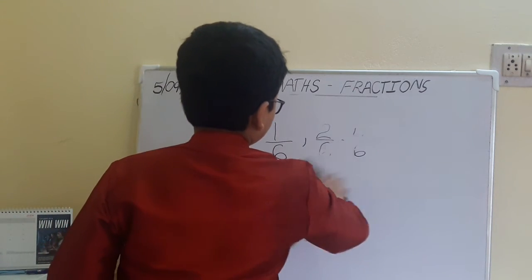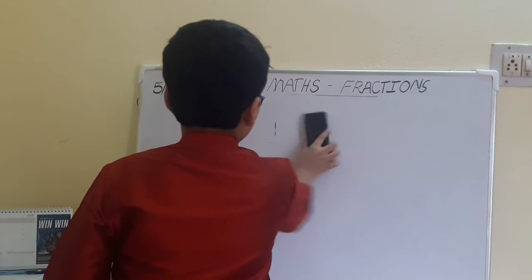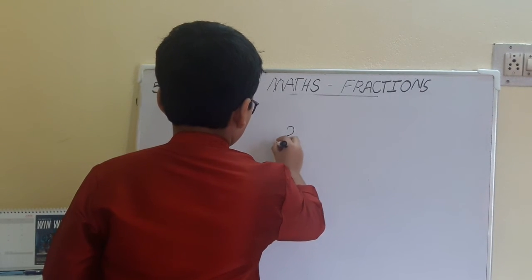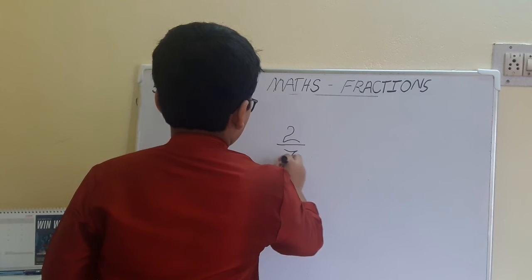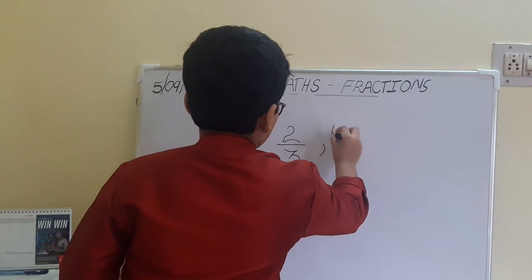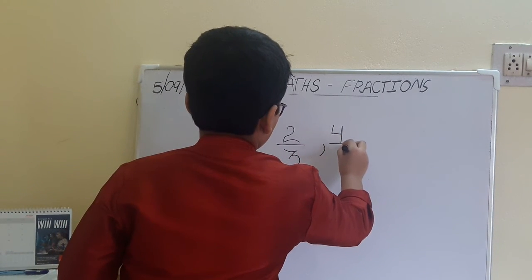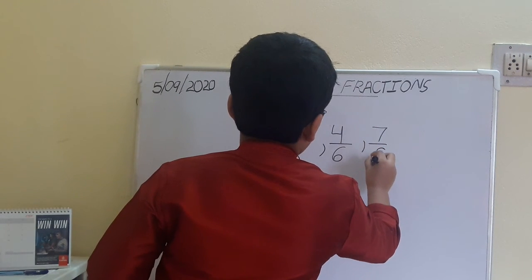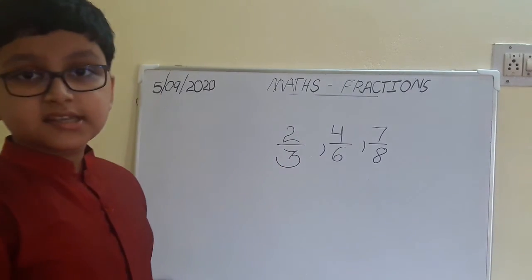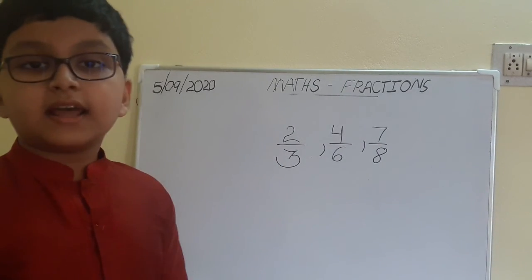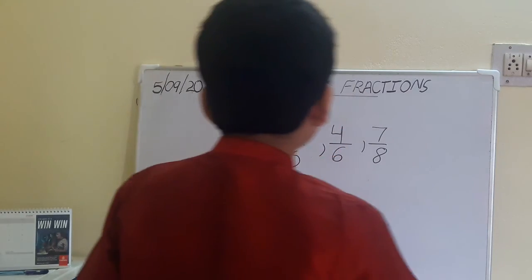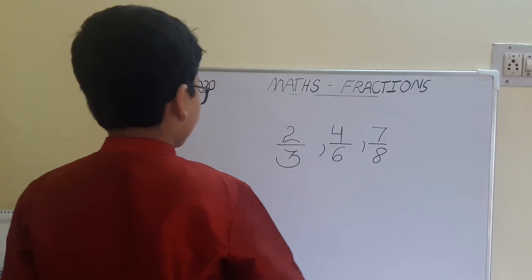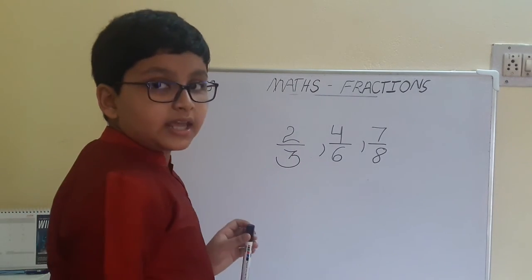Now, let me show you another example. Now do you see this set of fractions? They are called unlike fractions. Why? Because the denominators are not the same number, right? So these are called unlike fractions.